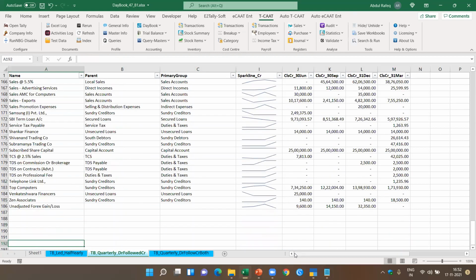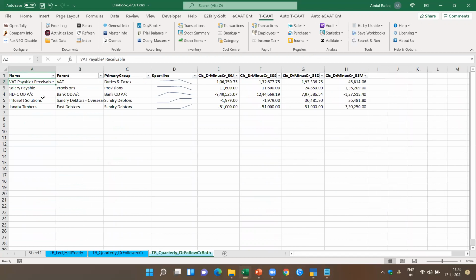Now it could be possible there are accounts where both debit and credit are available. In that case, these accounts are extracted separately and you get them in a separate report. These are called accounts which have both debit and credit. In this case, it does debit minus credit, and based on that, it shows you the pattern.